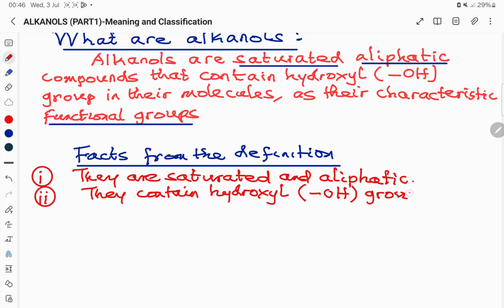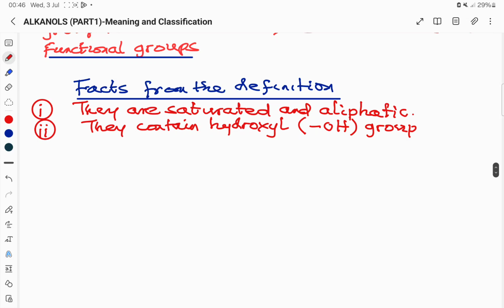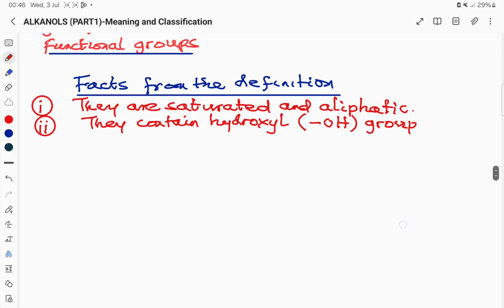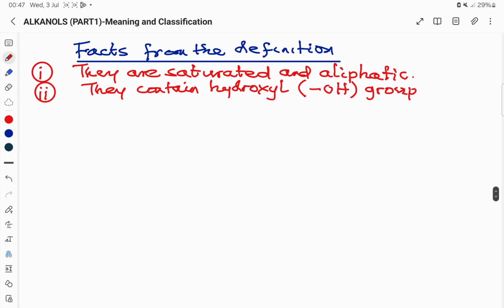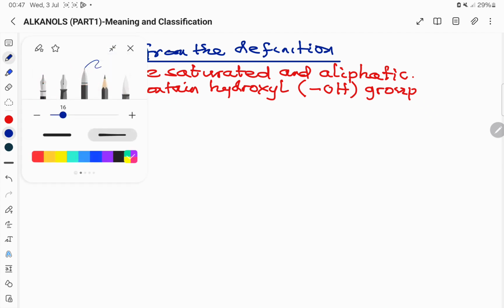So when you see the structure of a particular organic compound that contains a hydroxy group attached to one of the carbon atoms, it means that compound must belong to the alkanol series. So these are the two facts I can draw from the definition. Alkanols are saturated aliphatic compounds, and they contain hydroxy groups as their characteristic functional groups in their molecules. Let's look at examples of structures illustrating alkanols.